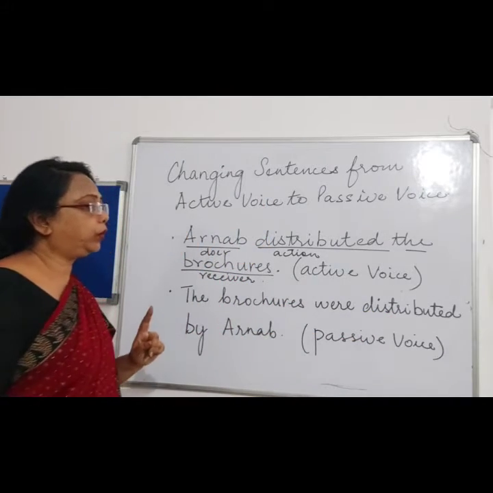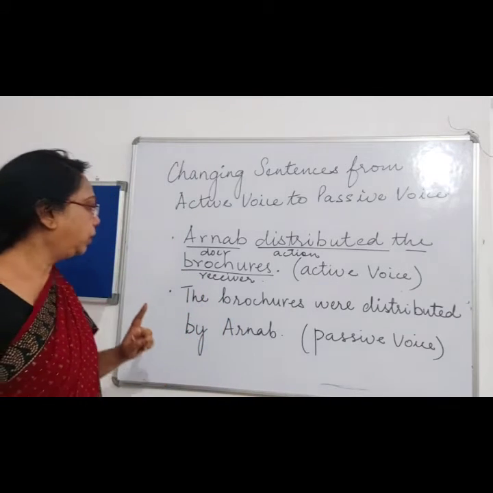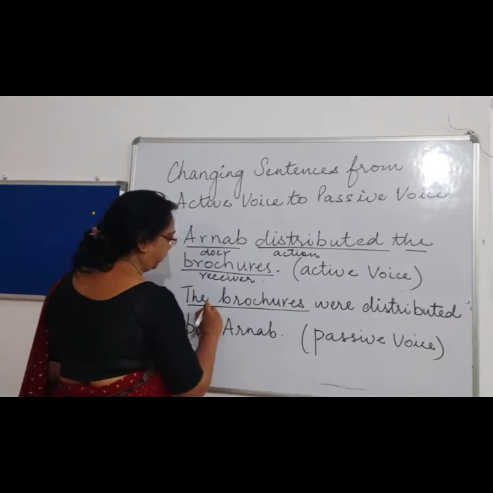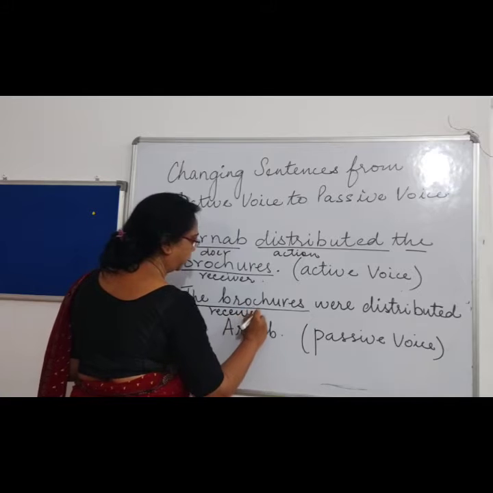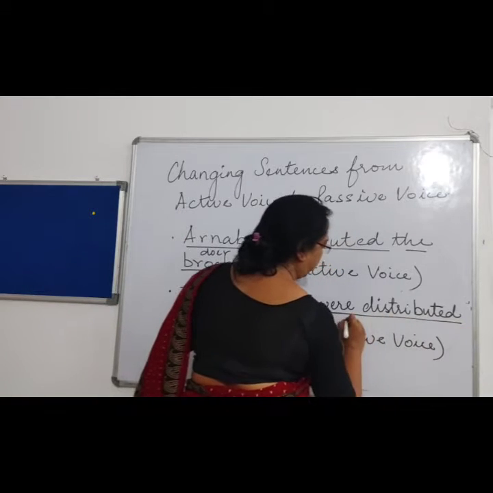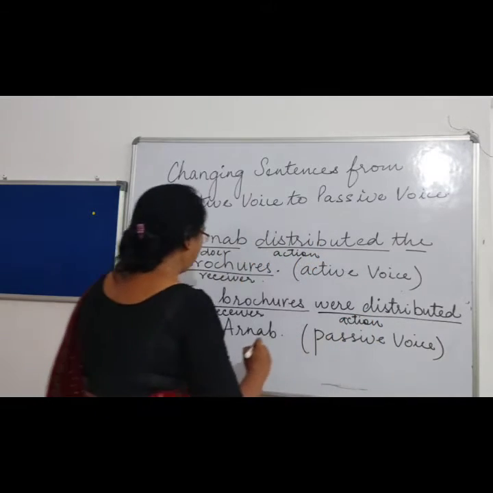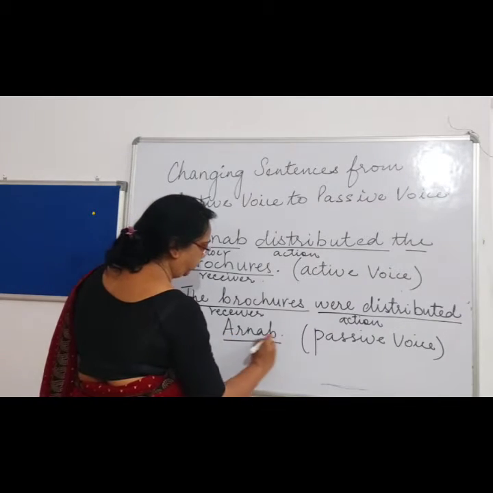Now what was the form I had taught you just now? For the passive voice, the receiver will come first, then the word distributed, the action, by is there, plus the doer.